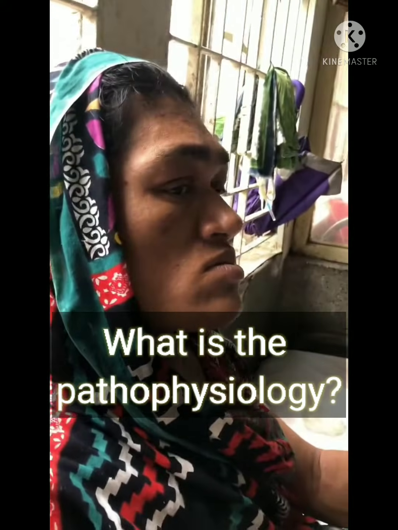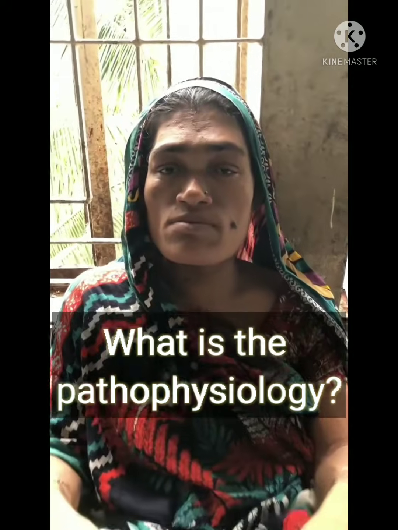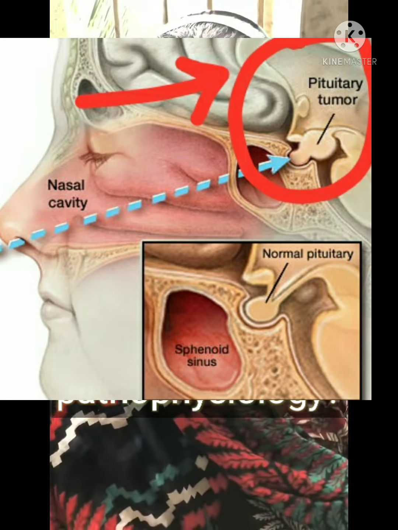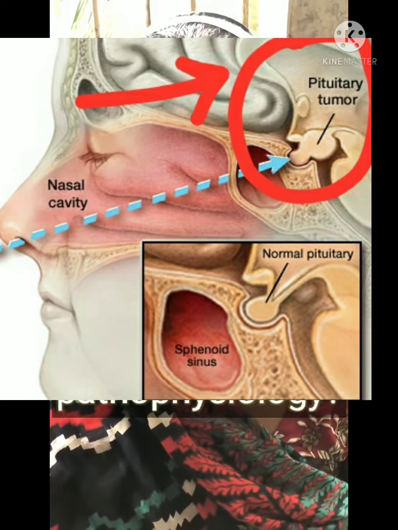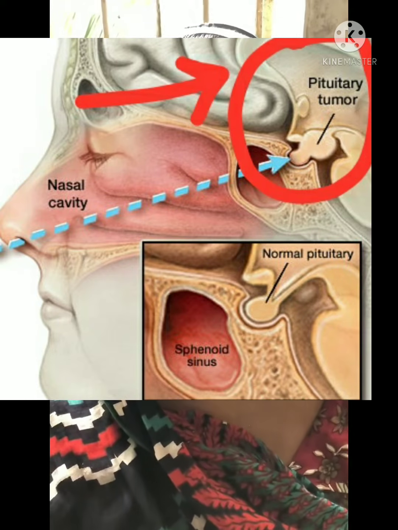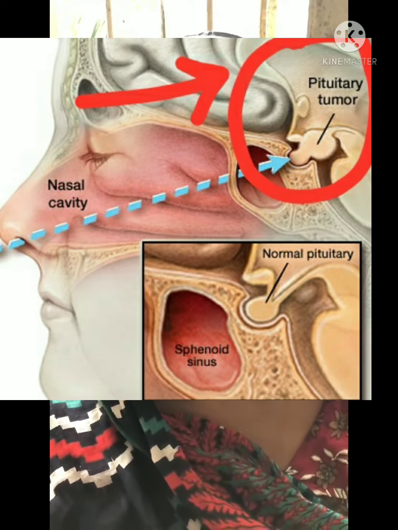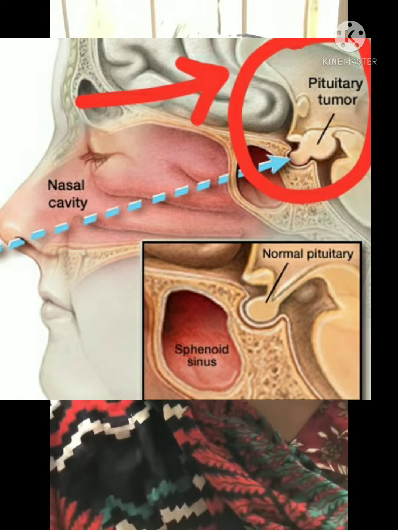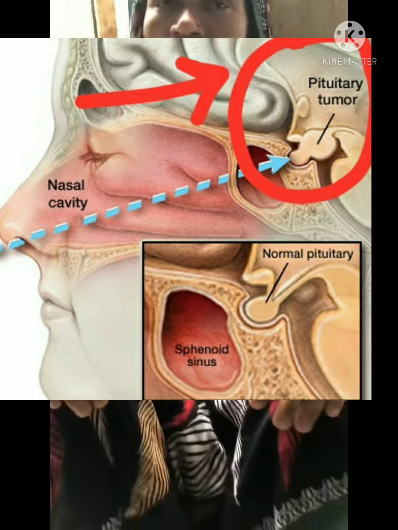So now we'll be discussing the pathophysiology. The pathophysiology here is that there is a benign tumor in the pituitary gland. Due to this tumor, there is an excess release of growth hormone. Why is there excess release of growth hormone? Because growth hormone is released from the anterior pituitary gland. So if there is any tumor, the proliferation of cells means an excess amount of growth hormone will be released.